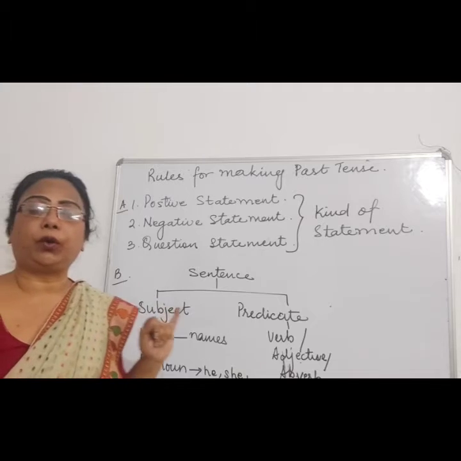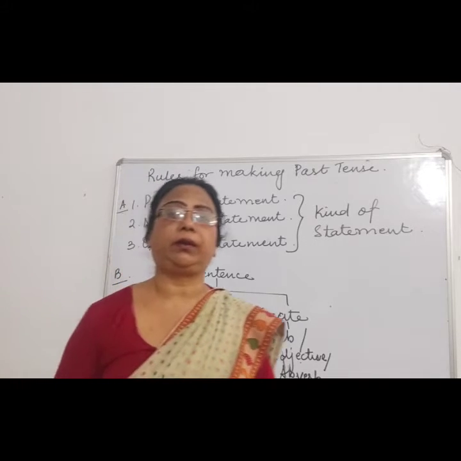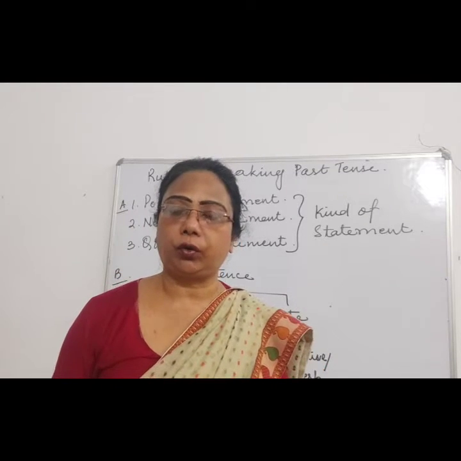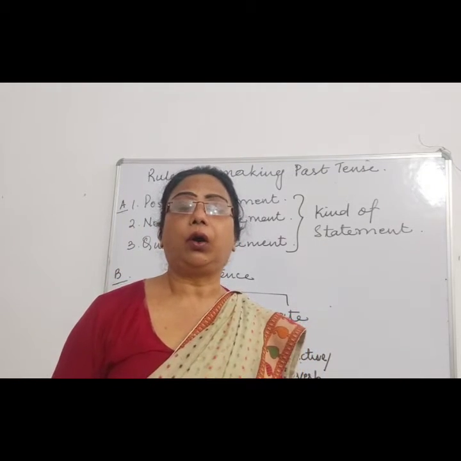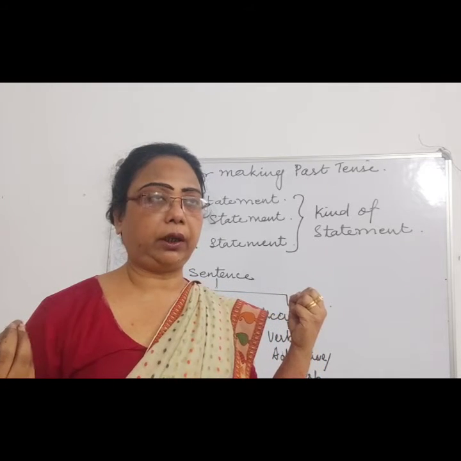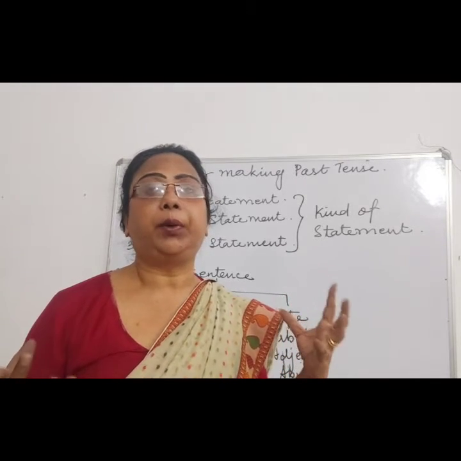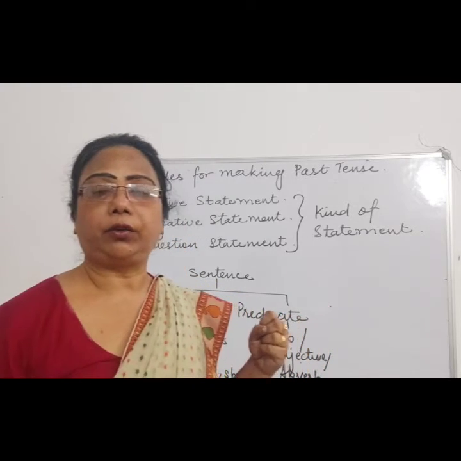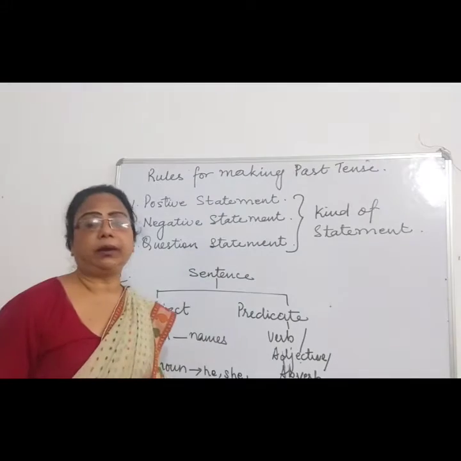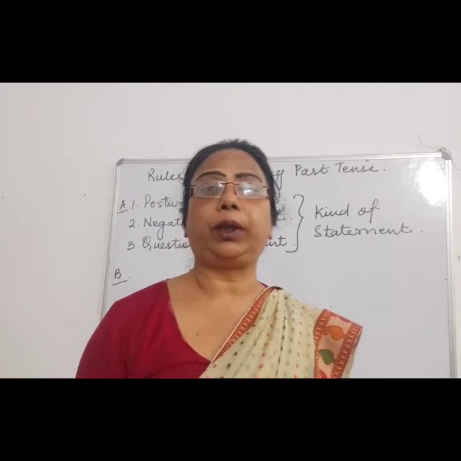We all know what a positive sentence is. A positive sentence is a simple sentence which states a truth or repeating actions, or states permanent facts, like permanent truth, right? Then the negative sentence, in which the word "not" has to be added.